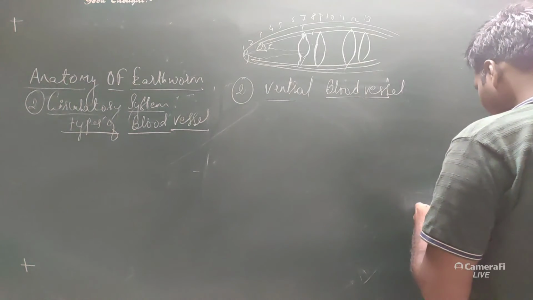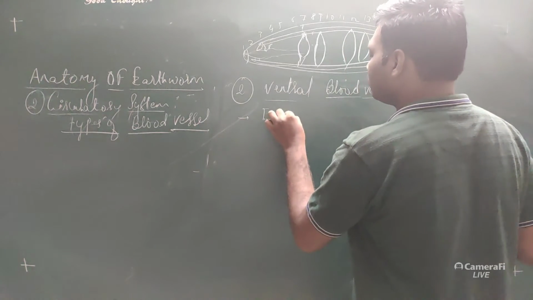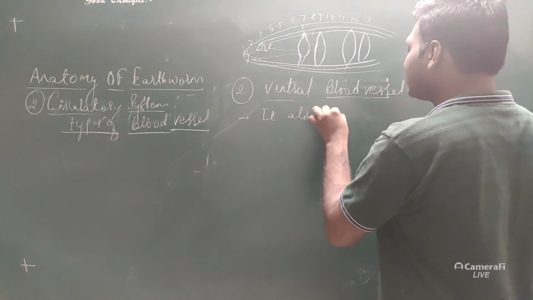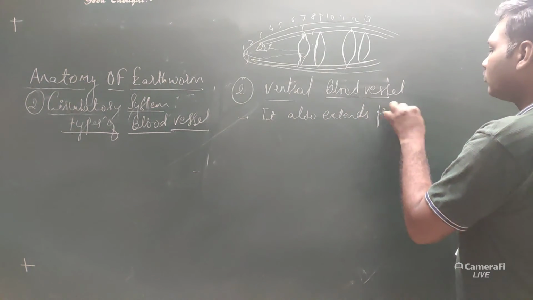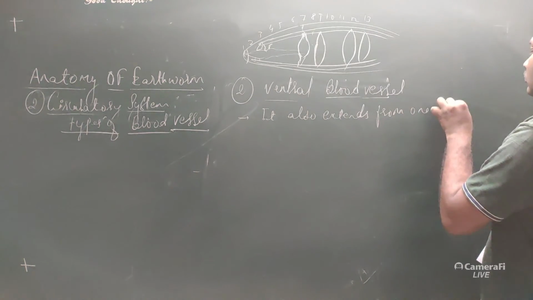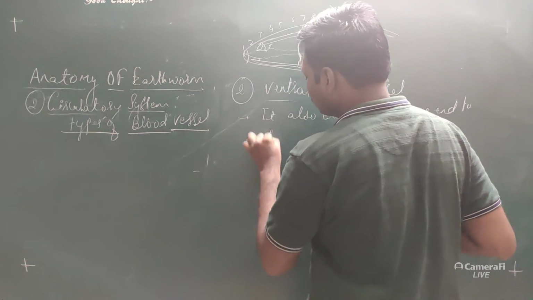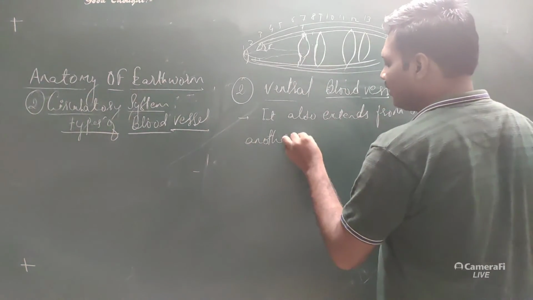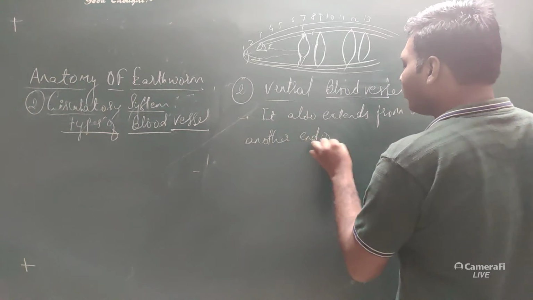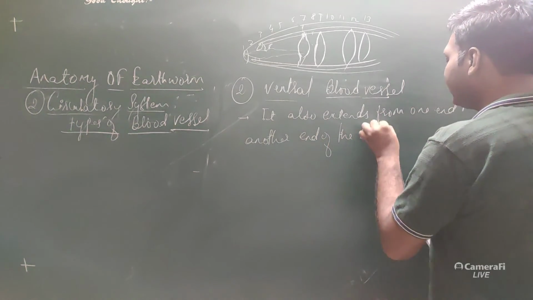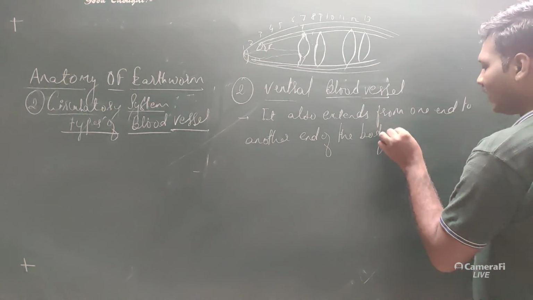See, it also extends from one end to another end of the body. Okay, next, it does not have any valves.